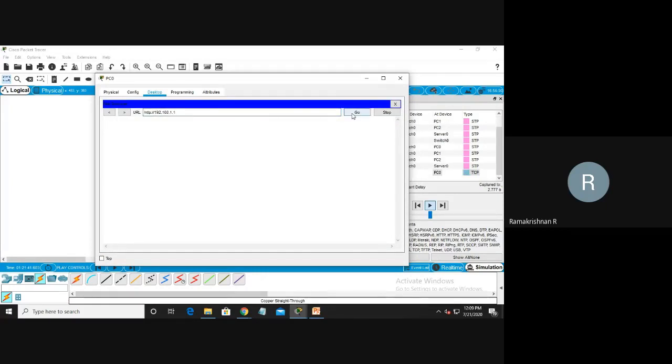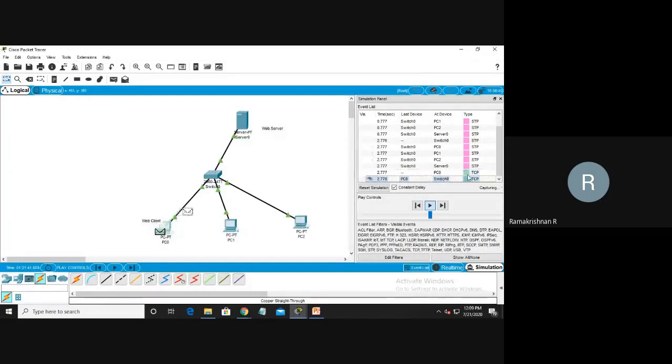If I go here, you see TCP, the Transmission Control Protocol, running from PC0 to the switch, then the switch to server 0, then server 0 back to the switch, then the switch to the PC. Then HTTP. I will stop it now.